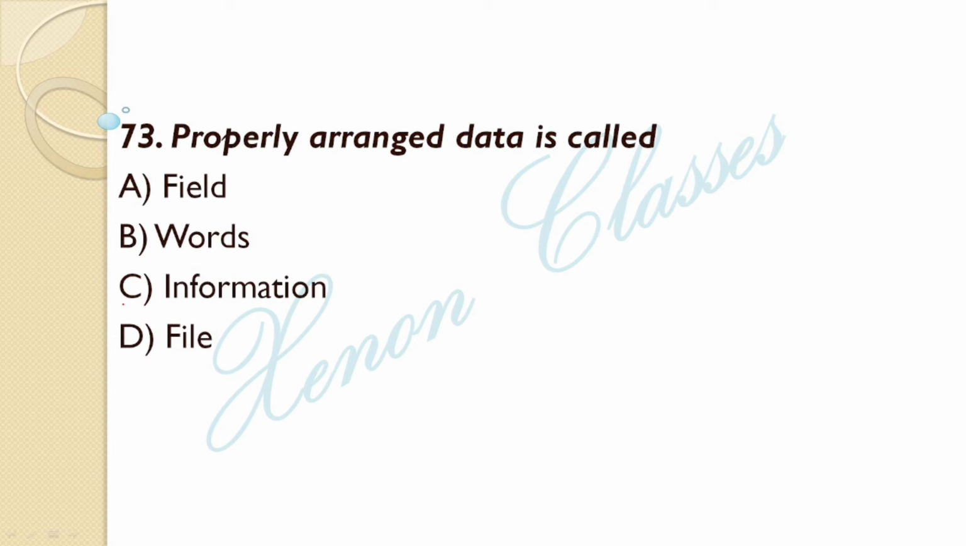Next question. Properly arranged data is called, option C is the correct answer. Information: in information, data is arranged properly.